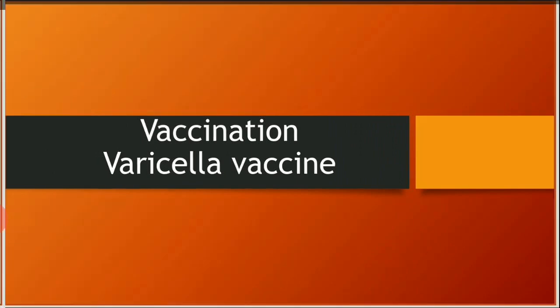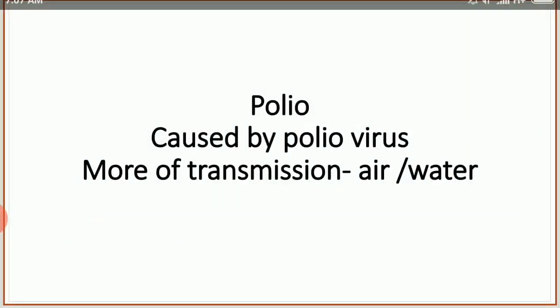Now let us study the next viral disease, that is polio. Polio is a life-threatening disease. The mode of transmission is through contaminated air or contaminated water. Polio disease is caused by a virus called the polio virus.